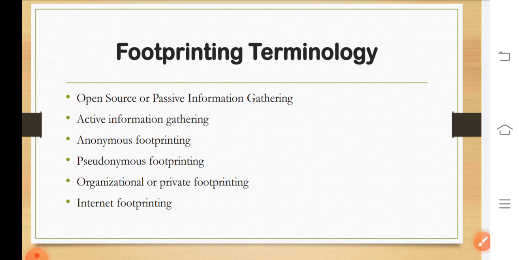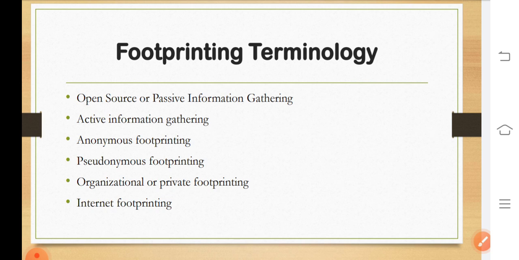Next is active information gathering. In the active information gathering process, attackers mainly focus on the employees of the target organization. Attackers try to extract information from employees by conducting social engineering, on-site visits, interviews, questionnaires, etc. Next is anonymous footprinting. This refers to the process of collecting information from sources anonymously so that your efforts cannot be tracked back to you.